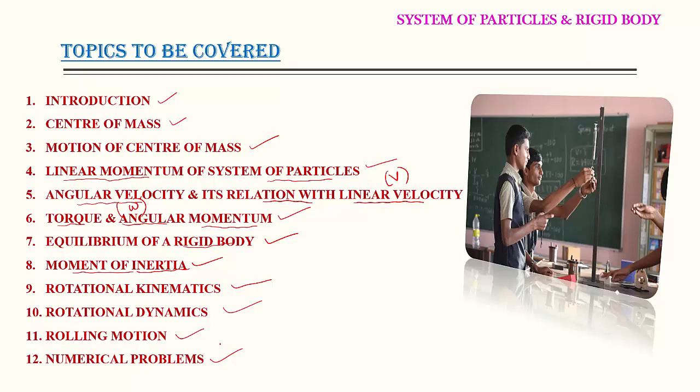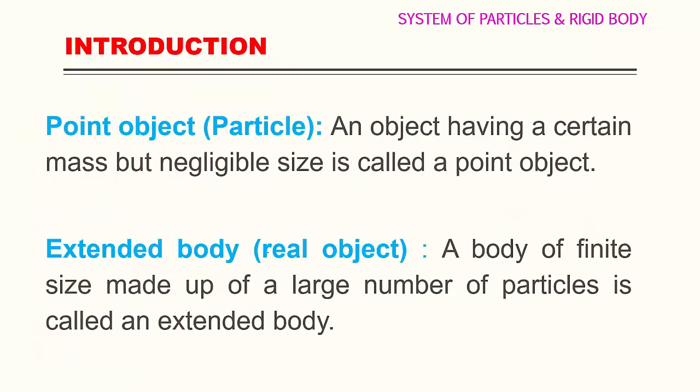Yes, now let us start with introduction. So first we have to know what is a point object, which is also called a particle, because many times we are using the word particle. Let us consider a particle. So what is a particle? What is this point object? An object having a certain mass but negligible size. This is called point object.